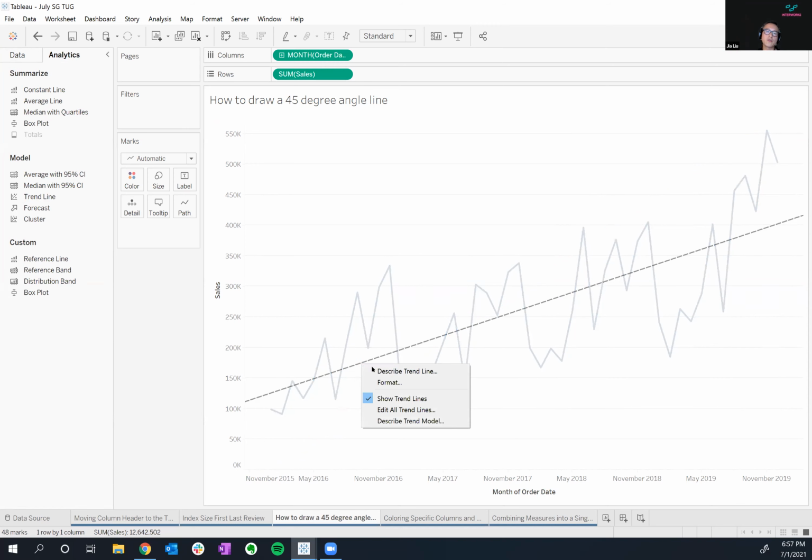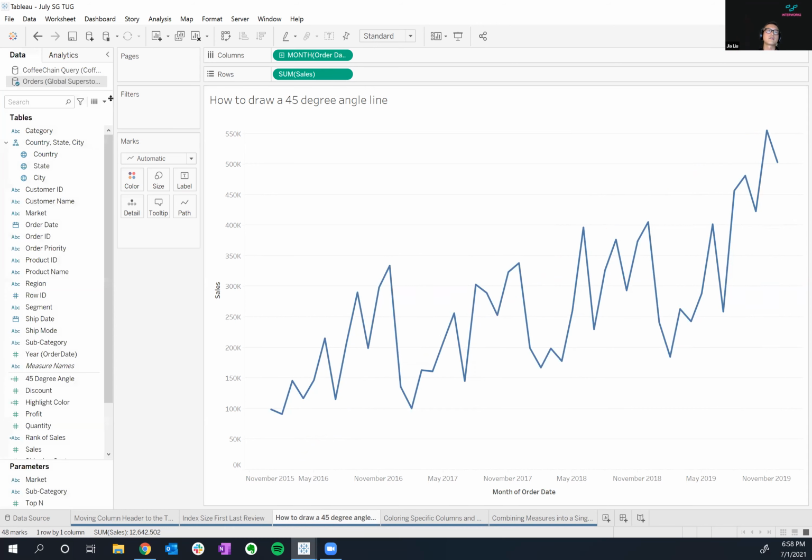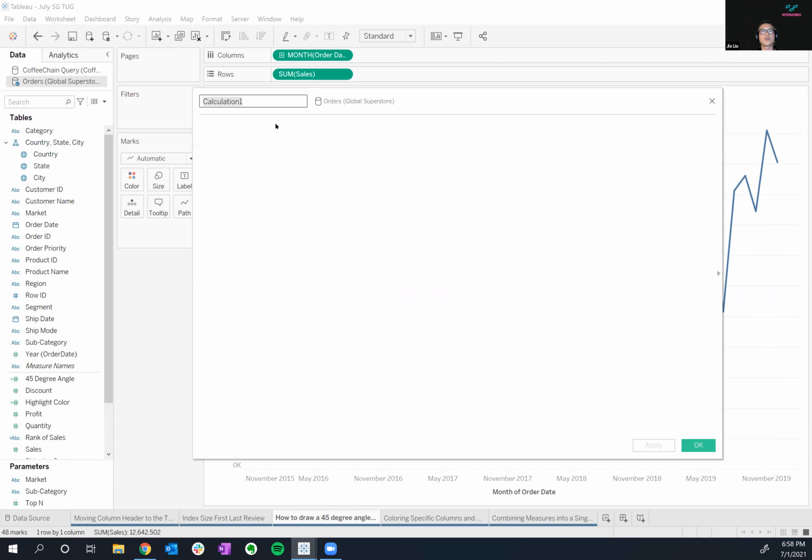Kind of interesting. So first thing I'll do is remove this trend line here. And we're going to write a calculation. This calculation, I will call 45-degree angle 2 demo. I already have one called 45-degree angle, but we'll do it again. And this is where we're going to abuse that if first equals 0 thing, right? So I'll write if first equals 0, which it does. First is always going to equal 0. If you say if first equals 0, it always becomes true.